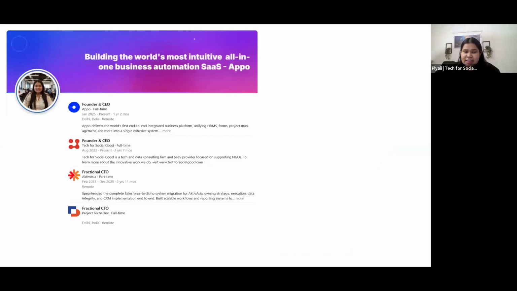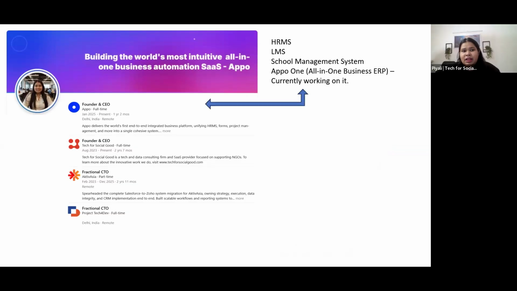Now, before I get started, I'm just going to talk about myself. I'll introduce myself, and then we'll go about the product, just for you to know my experience and what I bring. I started Appo last year, and under Appo we have an HRMS, LMS, a school management system, and Appo One, which is an all-in-one business ERP. The first three are already available. The last one is something we are currently working on.